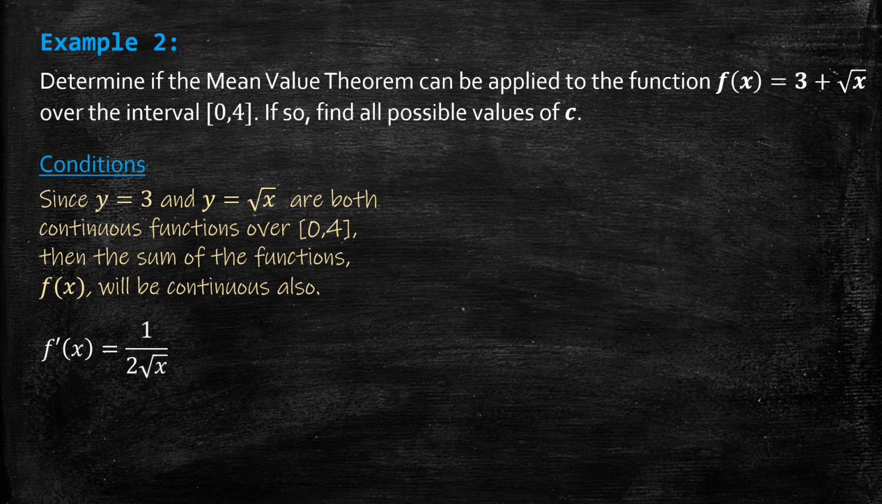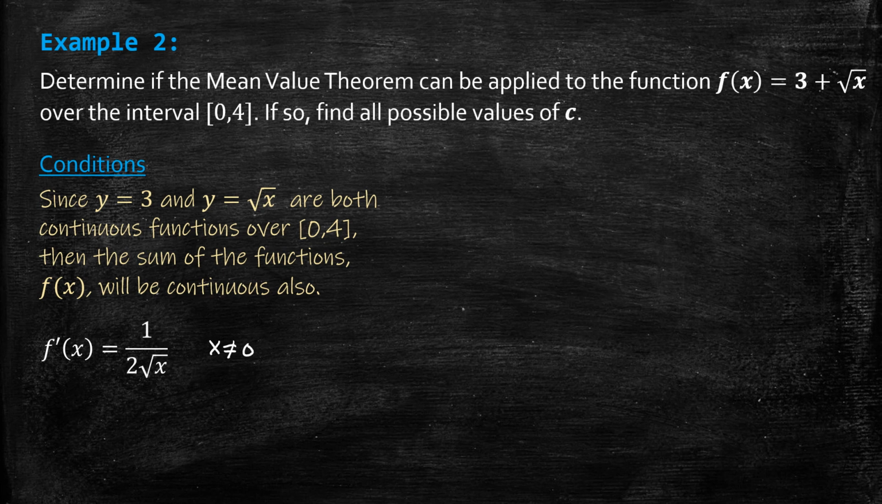Now, what about differentiability? If this is the derivative of the function, 1 over 2 rad x, we can see that it is not differentiable at x equals 0. I mean, x can't be negative, but that's okay. That's not the interval we're interested in. We're interested in from 0 to 4.